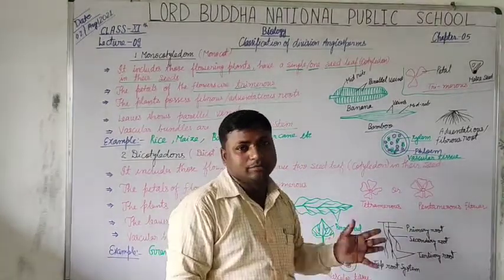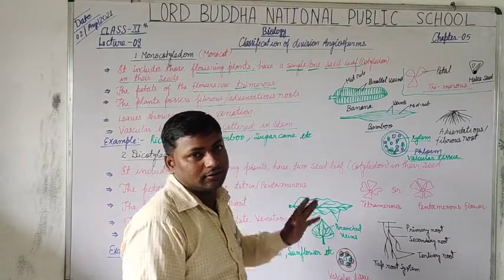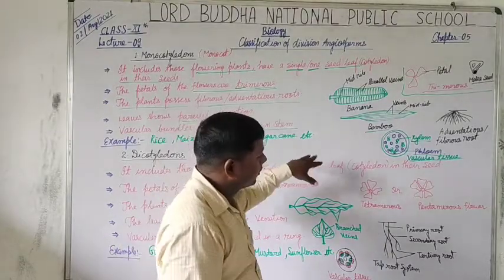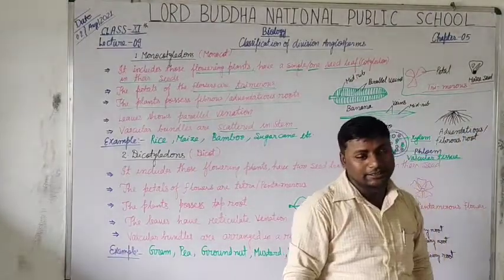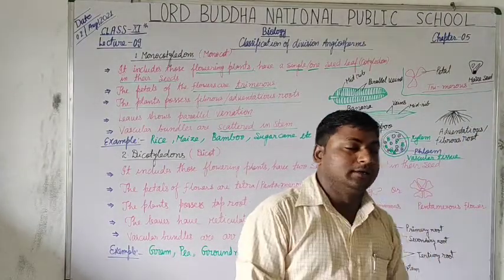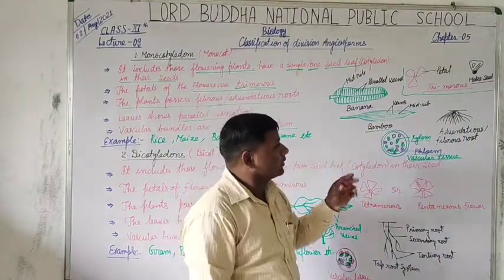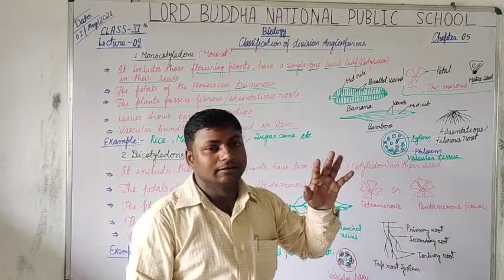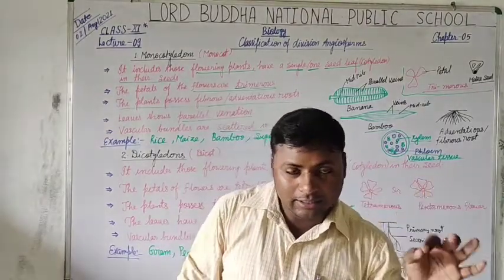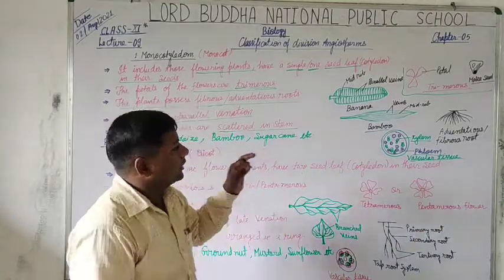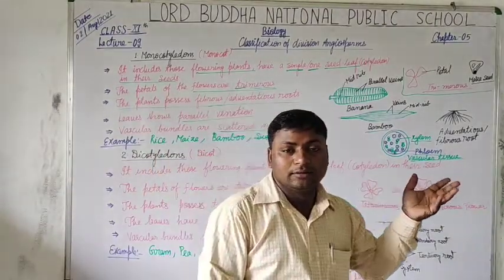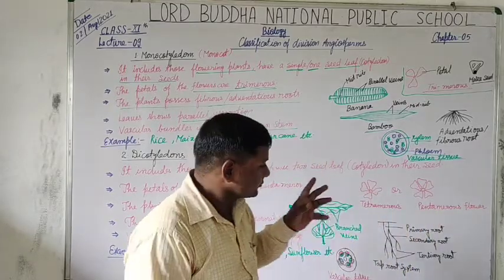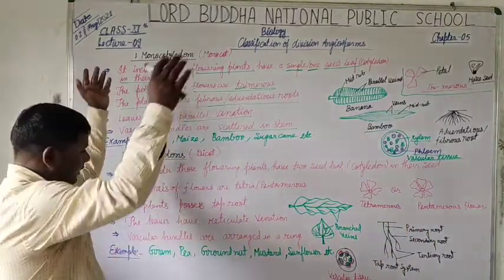Besides them, all types of grasses are monocot. Here a seed of maize is also represented, and you just observe this is only a single seed leaf coated seed. Thus, students,